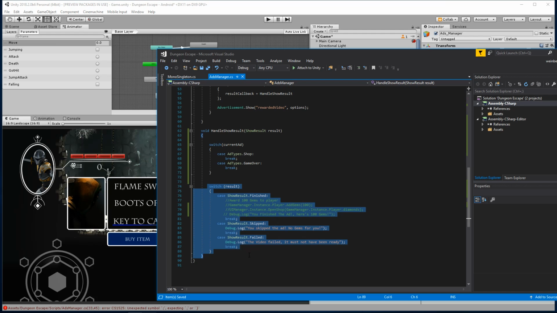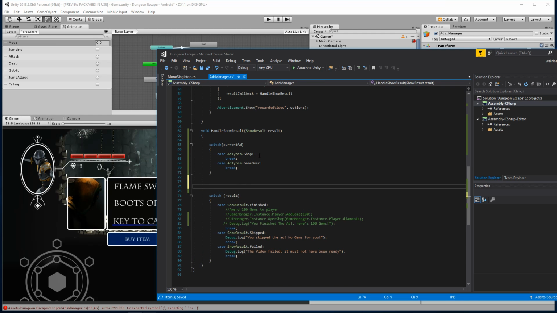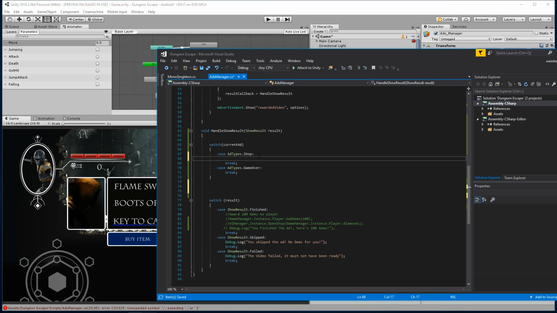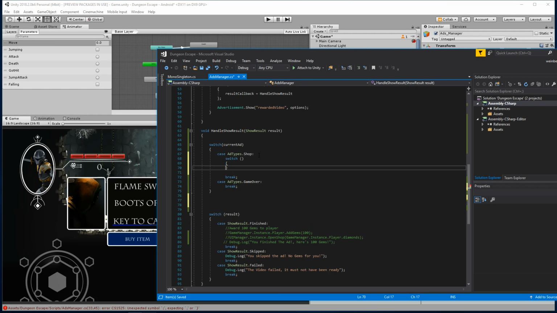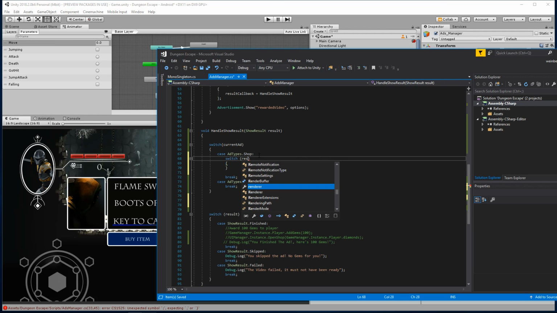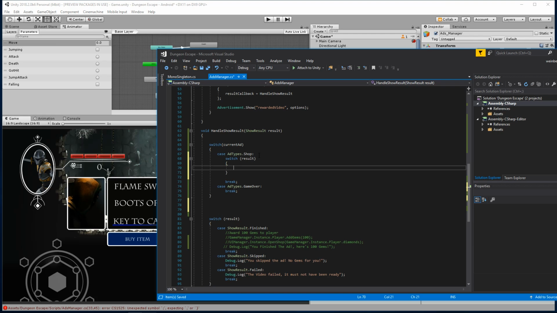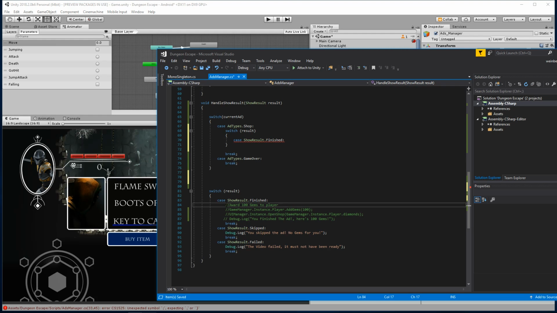It's the switch statement here. One of the things we might have to do, and this is what I don't like, is that within each ad type, we're going to have a nested switch statement. I will have to look at how to best do this, but it's not that terrible. So when we're checking for the shop ad, we can switch through the results. So here we have a result, and then we have a bunch of cases. We want to know if the show result was finished. And if it was, we're going to award 100 gems to the player. So we can just keep this logic here.